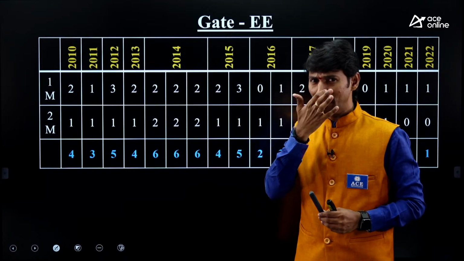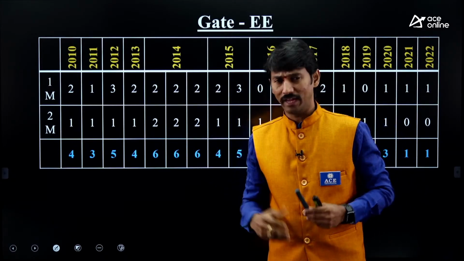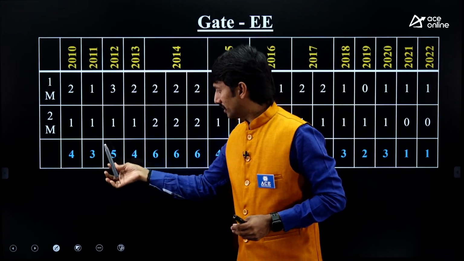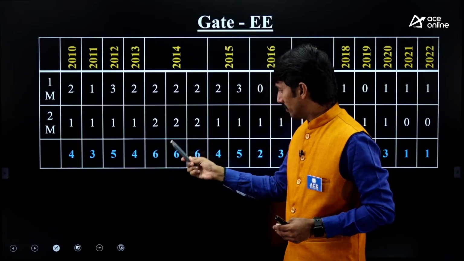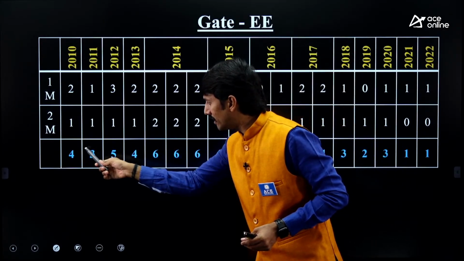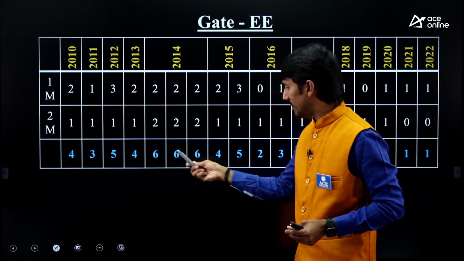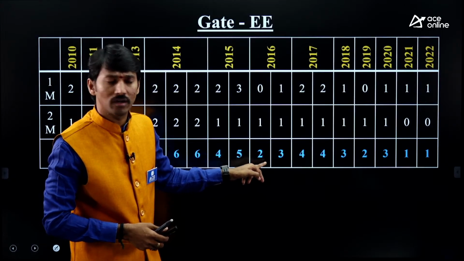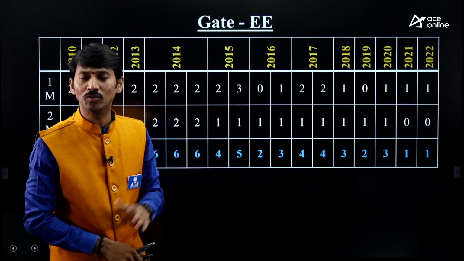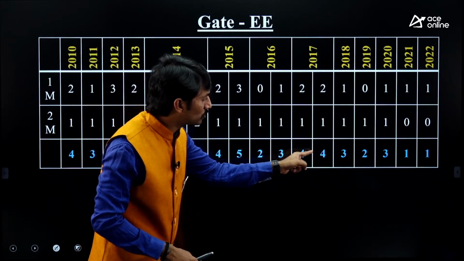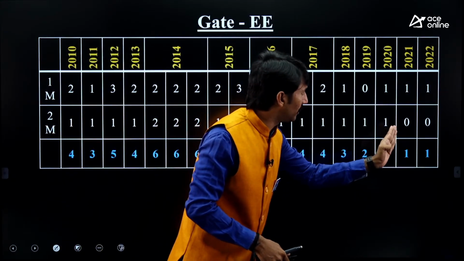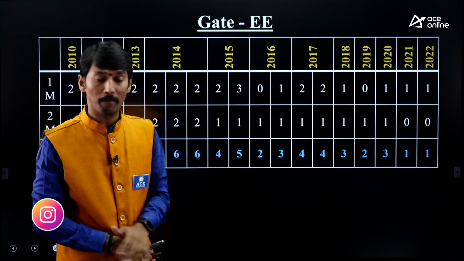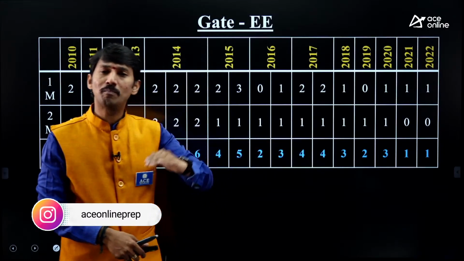From year to year, different IITs will be conducting the exam every year. So from 2010, if you observe, it is 4 marks, 3 marks, 5 marks, 4, 6, etc. The weightage is reduced, but immediately it is increased. And after a few years, the weightage went down to 2 marks only, and after that it increased to 4. And recently in 21 and 22, the weightage was only 1 mark, a straight question. But if you see the entire analysis, there will be ups and downs.